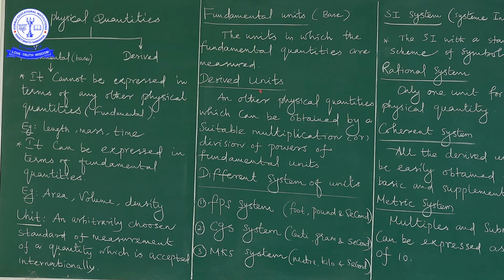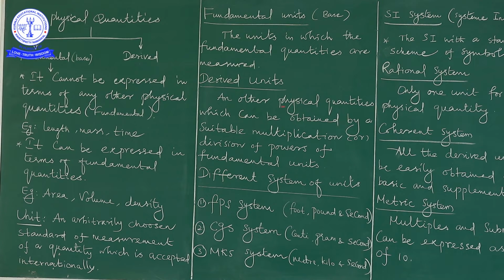What about the derived units? Other physical quantities which can be obtained by a suitable multiplication or division of powers of fundamental units. What is the meaning? Other physical quantities means except the fundamental quantities. Initially I told you there are two categories: one is fundamental and another is derived. Fundamental means we call them fundamental units, and derived unit means we call them other physical quantities.